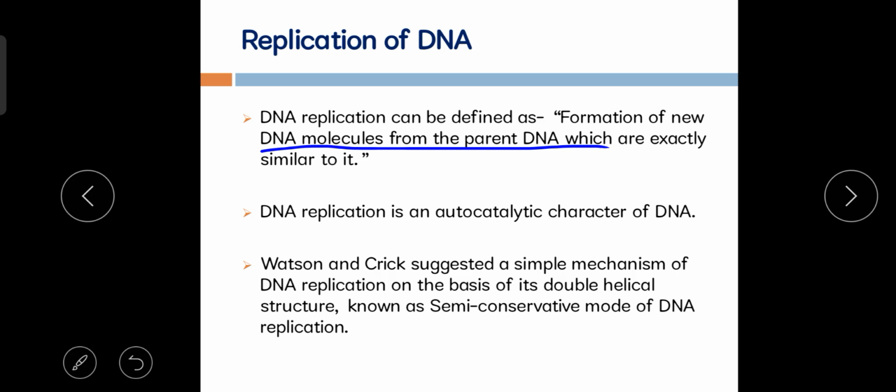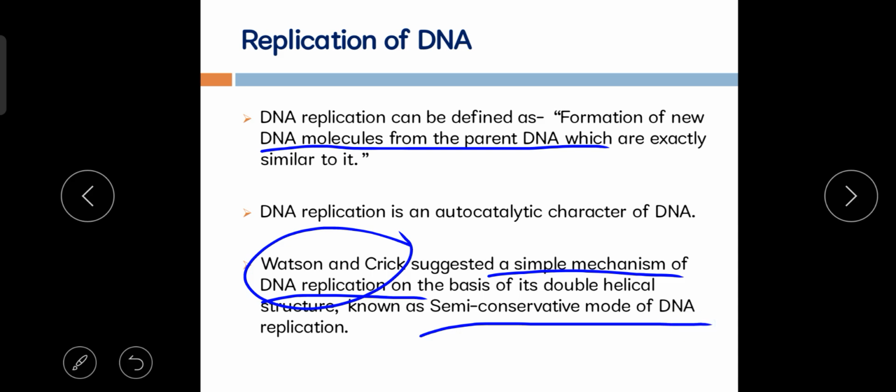As we know, Watson and Crick proposed the double helical model of DNA, as well as they suggested a simple mechanism of DNA replication that is known as the semi-conservative mode of DNA replication.